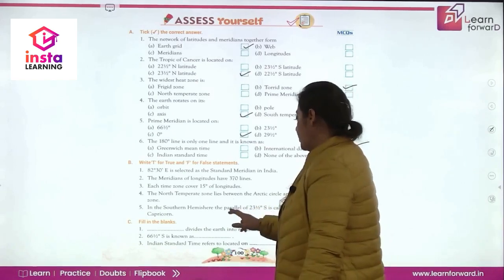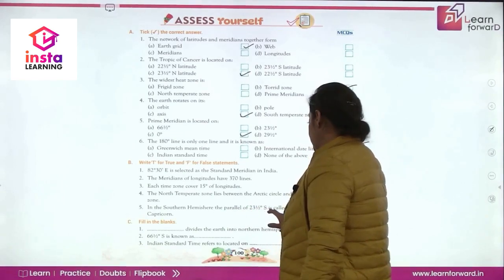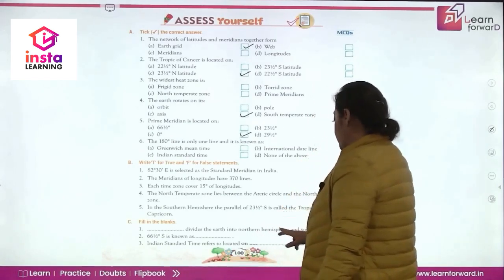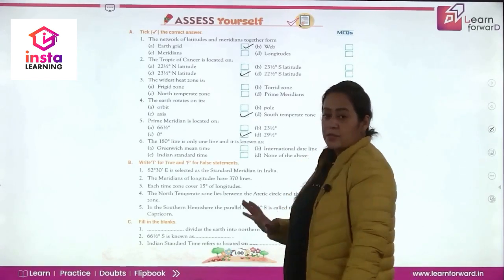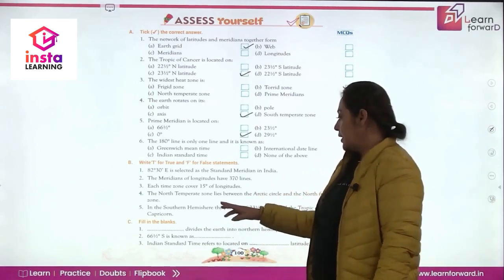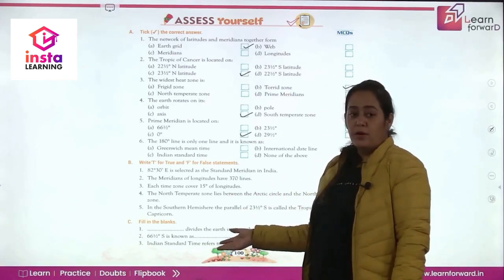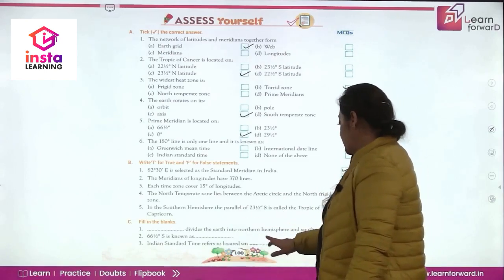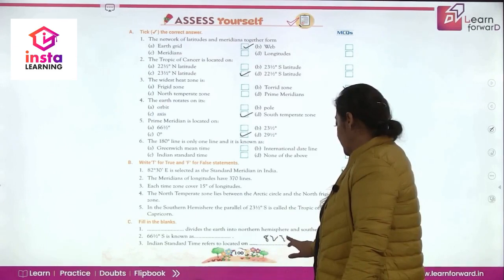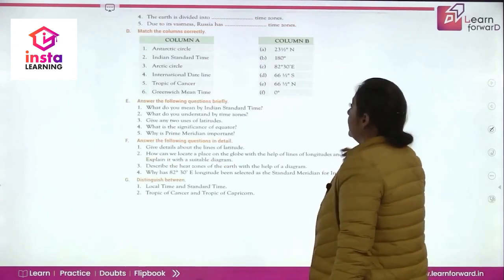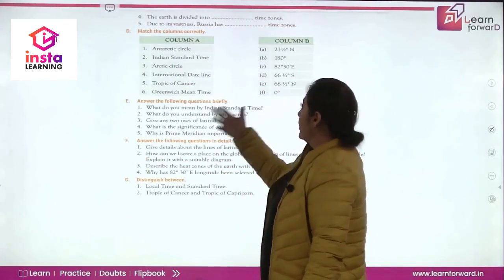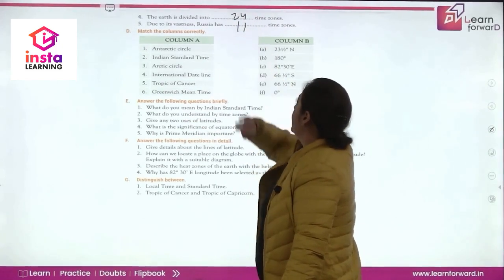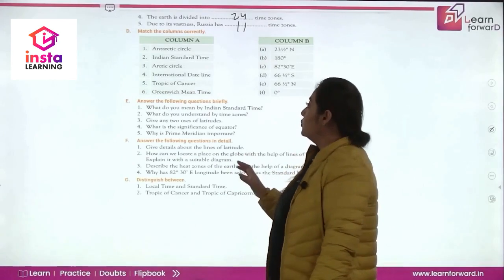Then in the southern hemisphere, the parallel 23.5 degrees south is called Tropic of Capricorn. That's correct, right? Now that divides the earth into northern and southern hemisphere. That's your equator. 66.5 degrees south is known as your Antarctic Circle. Indian Standard Time refers to 82 degree 30 east longitude. Then the earth is divided into how many time zones? I recently covered, that is 24 time zones, and Russia has 11 time zones. Is it clear? Now let's move to matching the column.